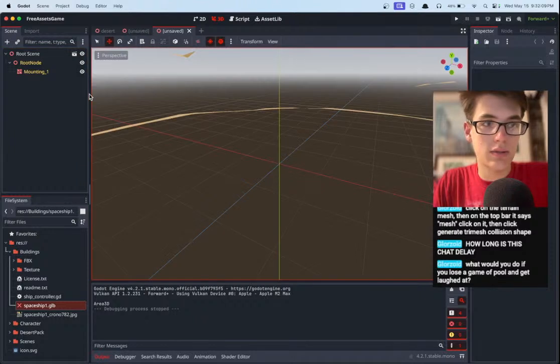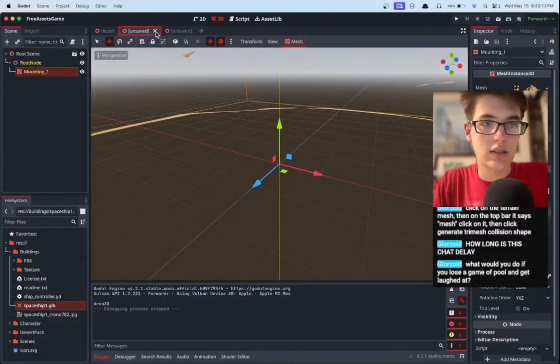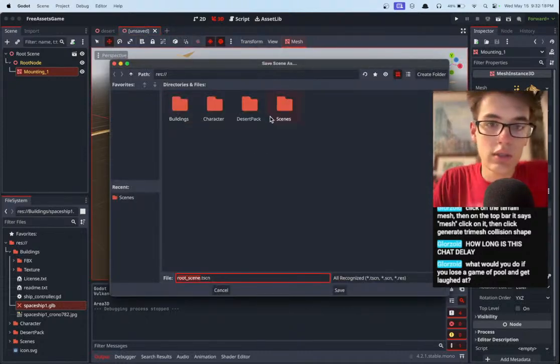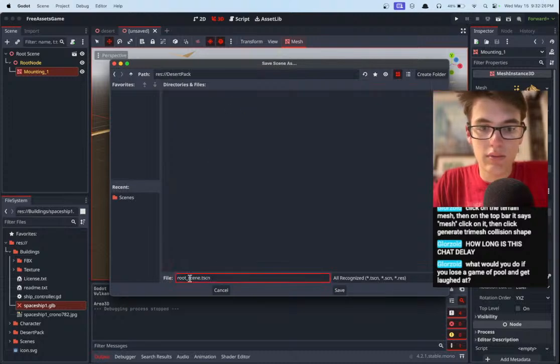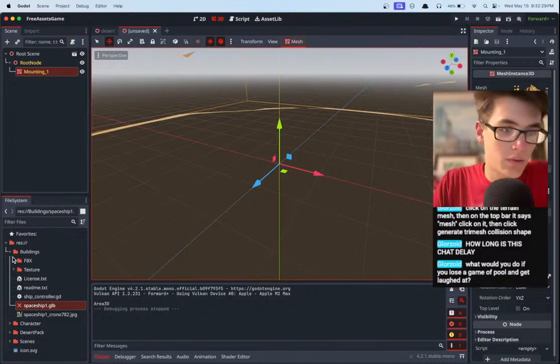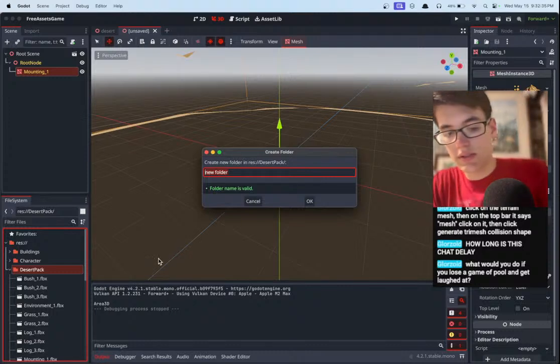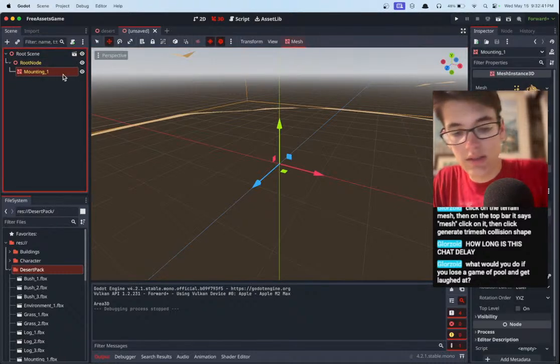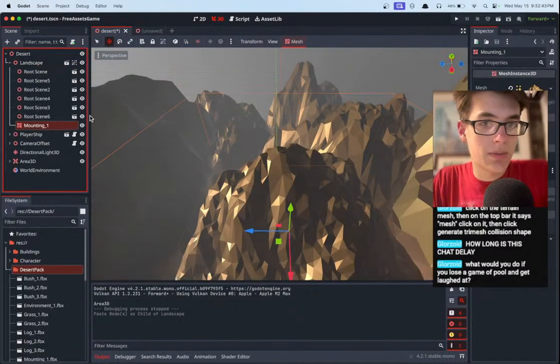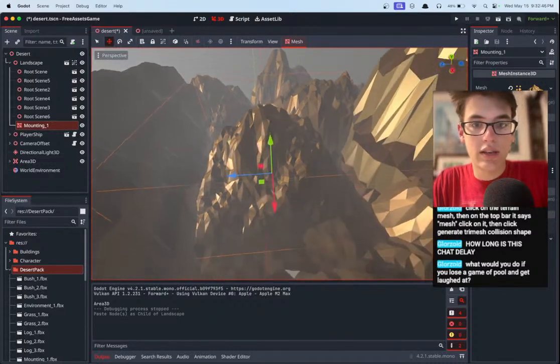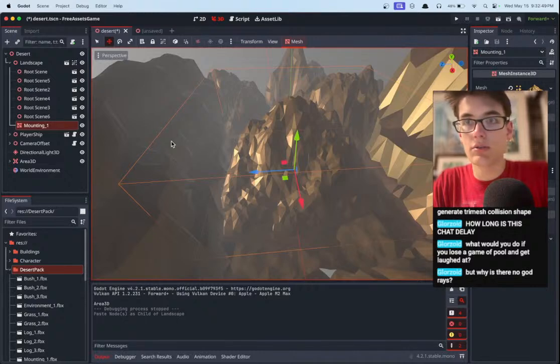Okay, so we want to make these into new inherited scenes, I think, is the plan, and then we'll resave them. In Desert Pack, we just want to resave this. Well, we probably don't want it to be in the same folder. Hang on, Desert Pack. Let's create a new folder. Actually, wait, hang on. What happens if I grab this, copy it, and paste it back in the main scene? Then we just have the actual mesh in the main scene, and not any of that nonsense about the root. That seems much better.